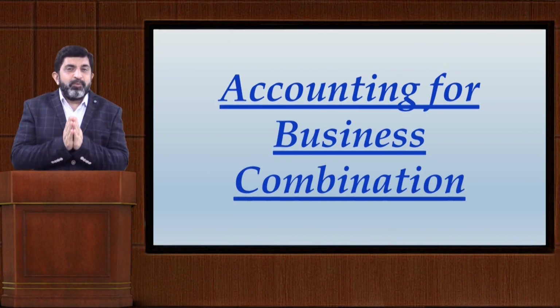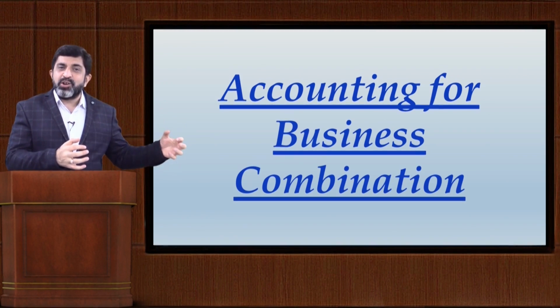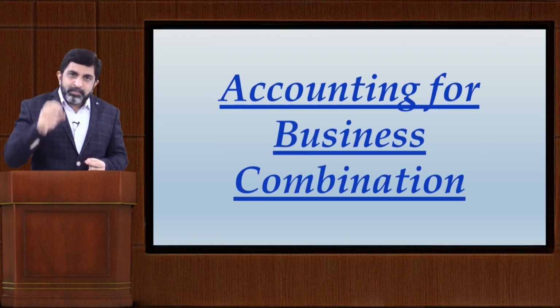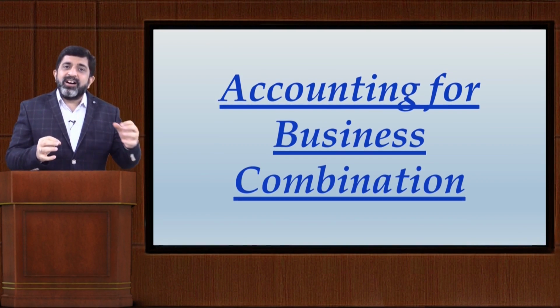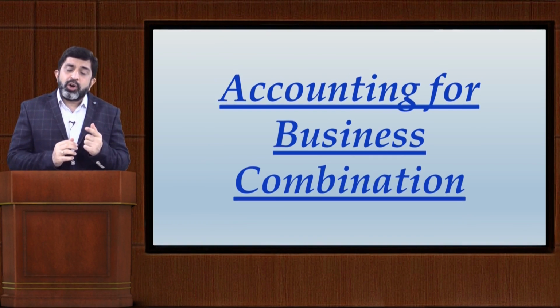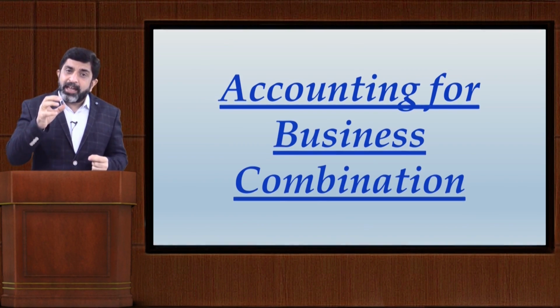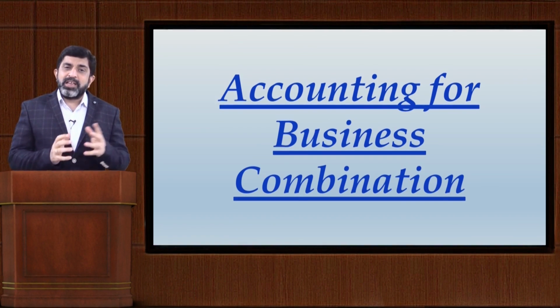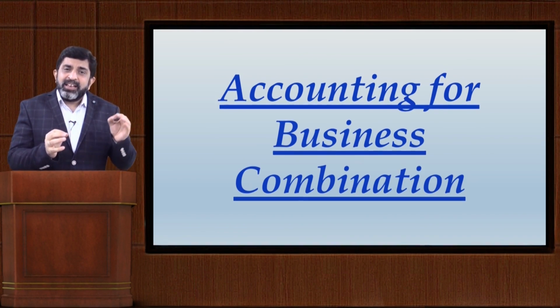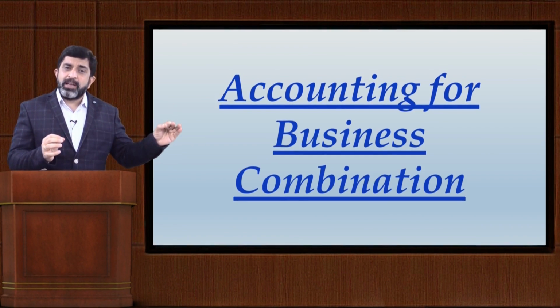So friends, one mode of obtaining control over a business is to simply acquire the business itself. Now I am talking about another mode of obtaining control. Another mode could be having a stake in the majority voting power.